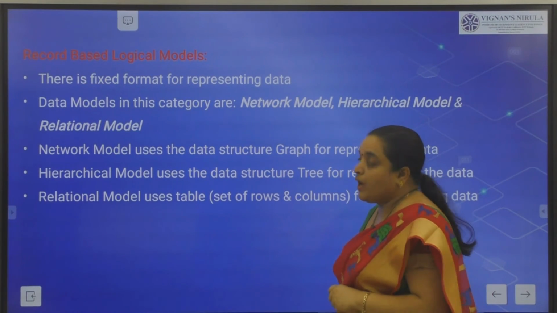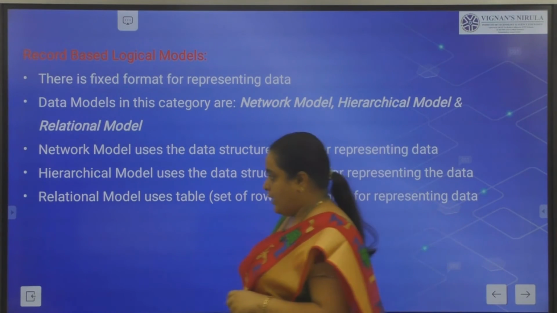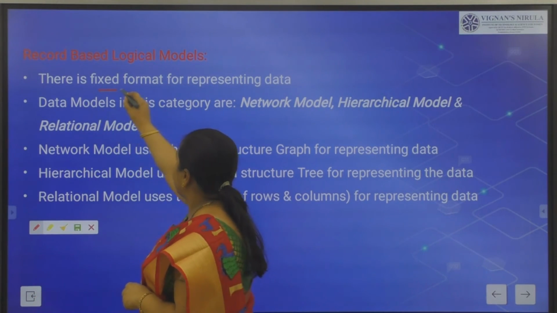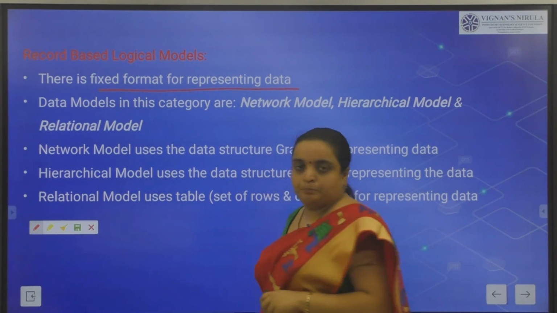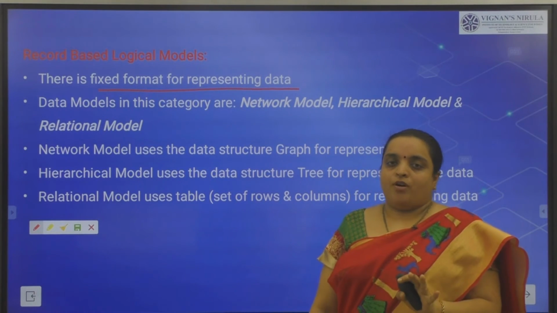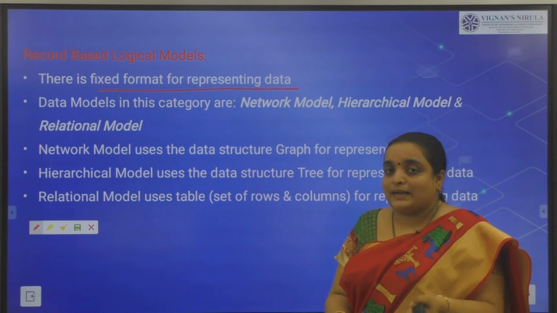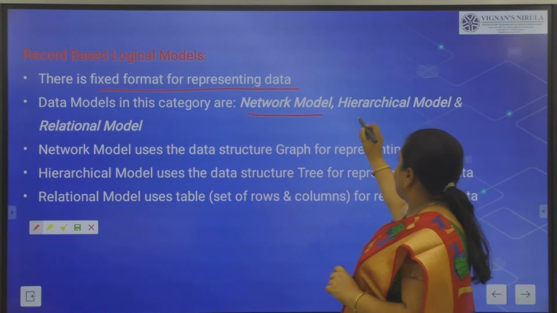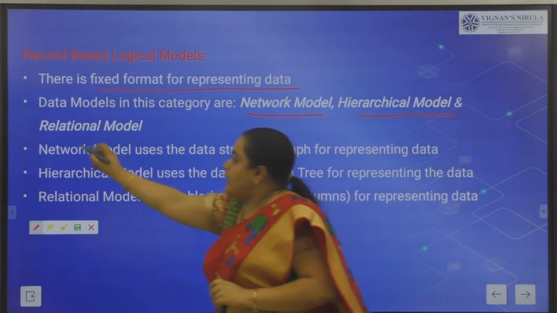Next, the record-based logical model. It has a fixed format for representing data. What types of data models come under the record-based data model? Those are the network model, hierarchical model and relational model.